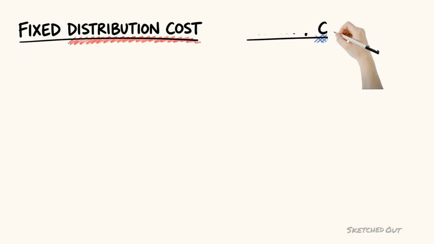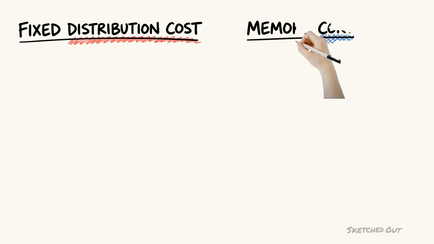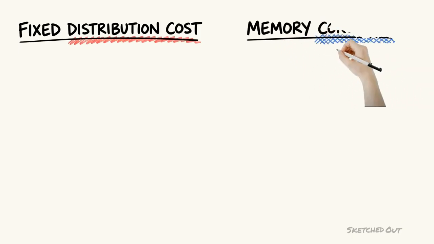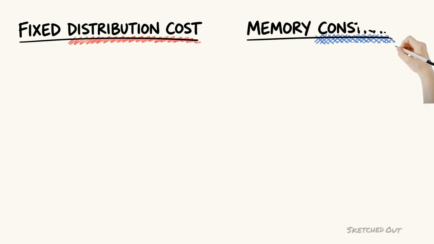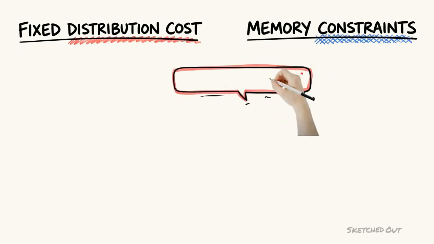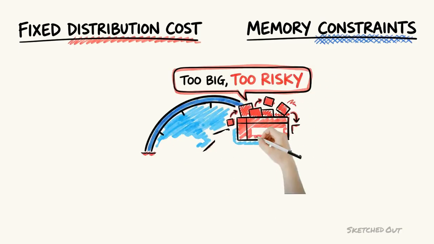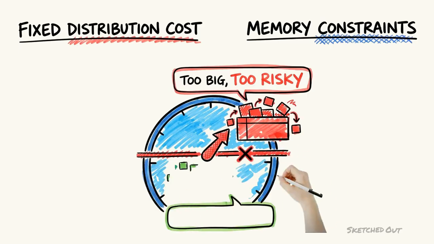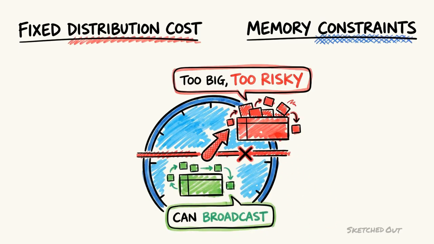Broadcast hash join is fast. It is also constrained. Spark will only broadcast a table that fits below a size threshold because sending a table that is too large runs out of executor memory. That threshold is configurable and defaults to 10 megabytes, though AQE can effectively raise it at runtime, which is why last episode's mid-flight flip was possible. A size dial with a threshold line, the small merchant table below it labeled can broadcast, and a large table above it labeled too big, too risky.